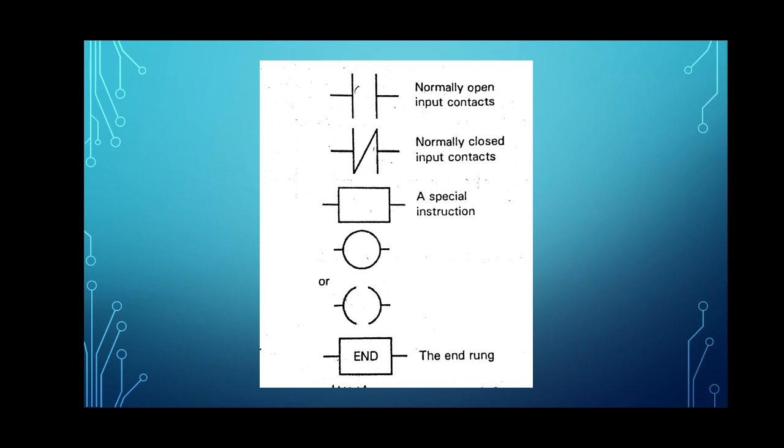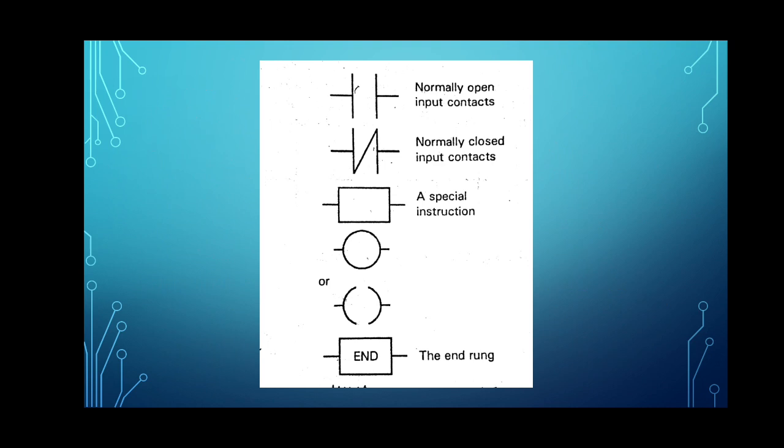The first symbol represents 2 vertical lines, the normally open input contact, then the normally closed input contact, then a special instruction represented by a rectangular box, then a circle or bracket used to represent the output or the coil, then a general purpose instruction end is used to end the program.